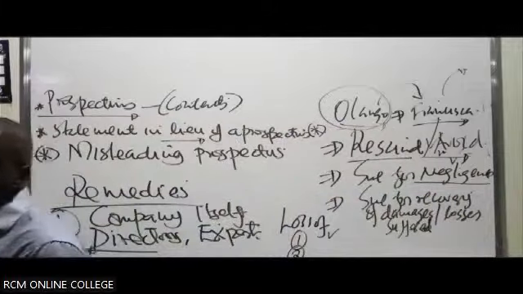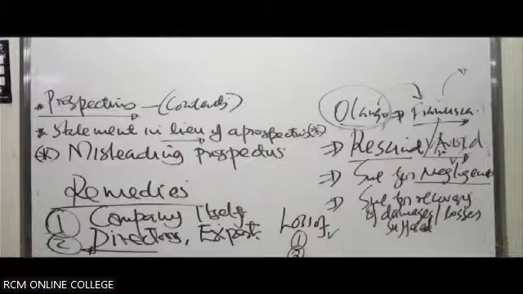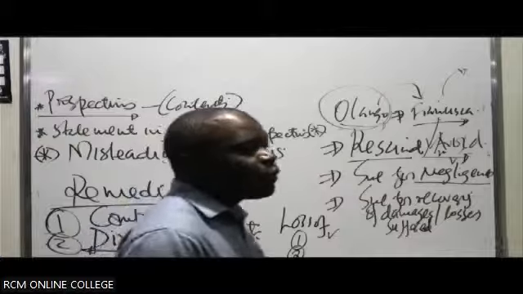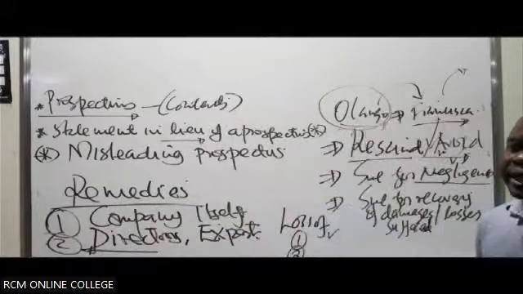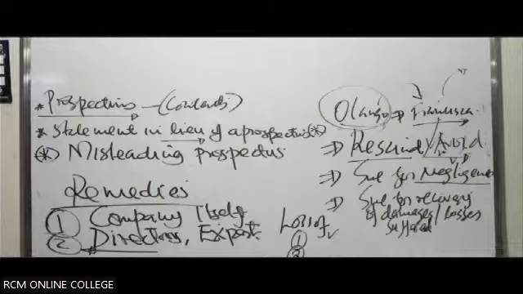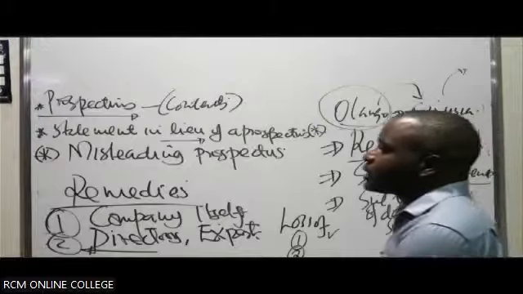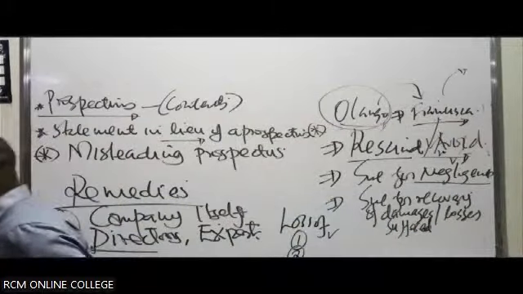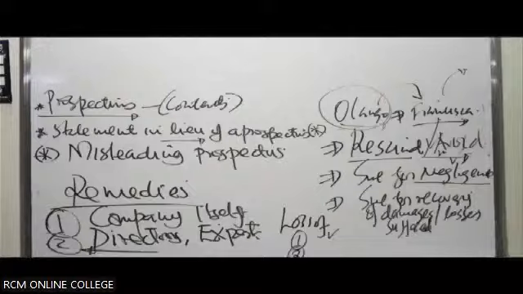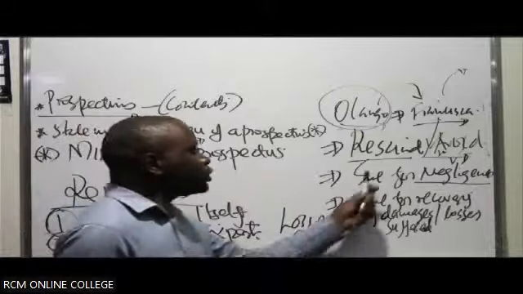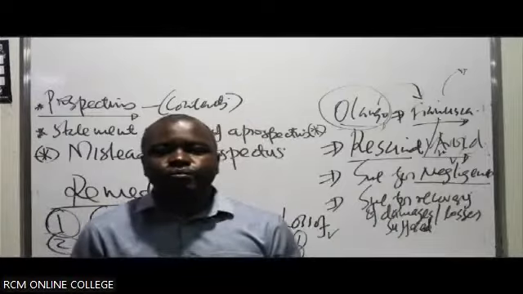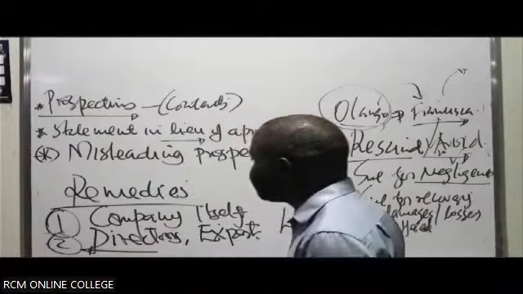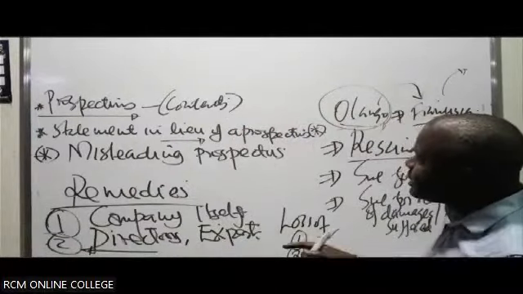Then number 4, if you are a person of experience, and your capacity, capability and experience show that there's no way you could have been duped by the prospectors, had you made further inquiries you could have known that the prospector was misleading, then you also lose the right to resign or avoid the contract of allotment. So that's part of the reasons why you could lose the right to resign or avoid the contract of allotment of shares against the company. Remember, Francisca, we are looking at remedies against the company.